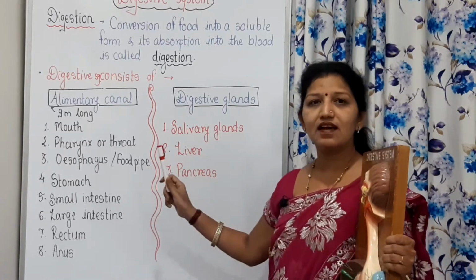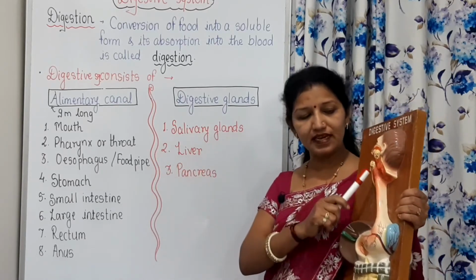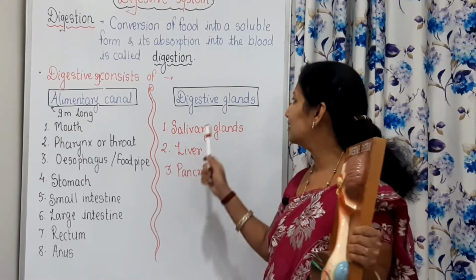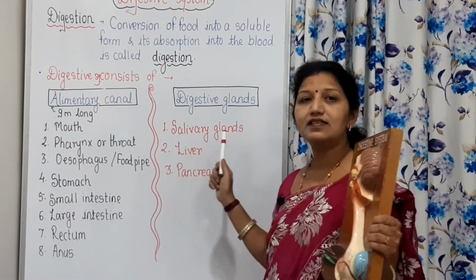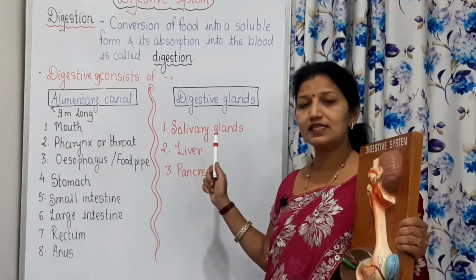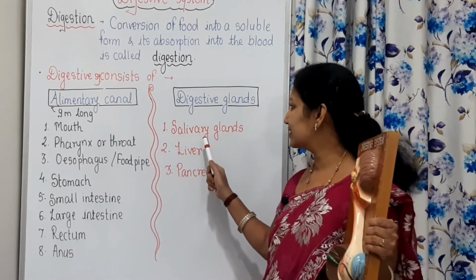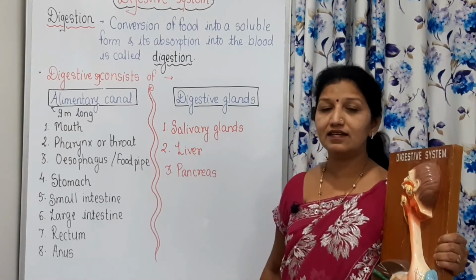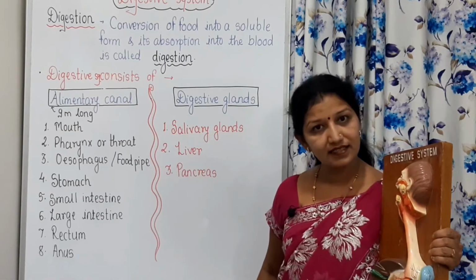So these enzymes play a vital role in the process of digestion, and the first one is salivary amylase, that means ptyalin, which is secreted by the salivary glands. The salivary glands secrete saliva.